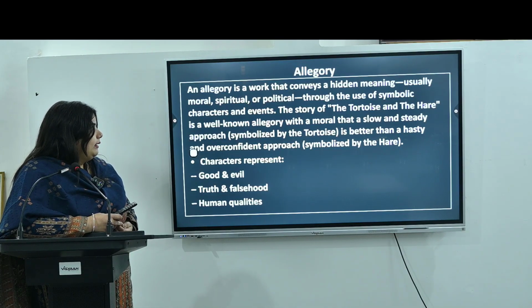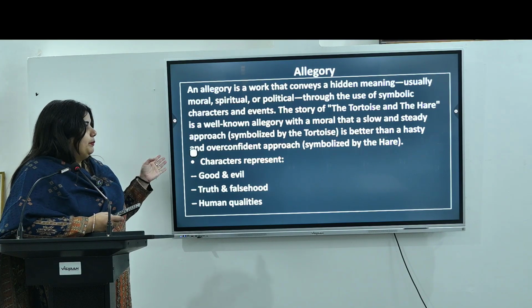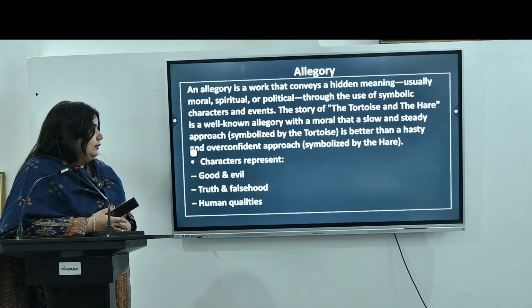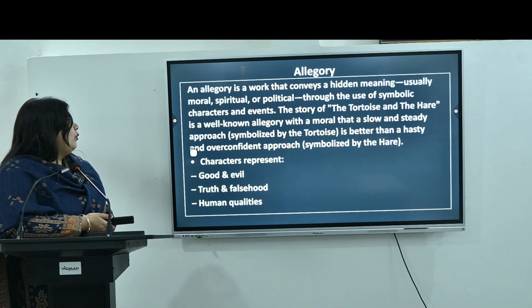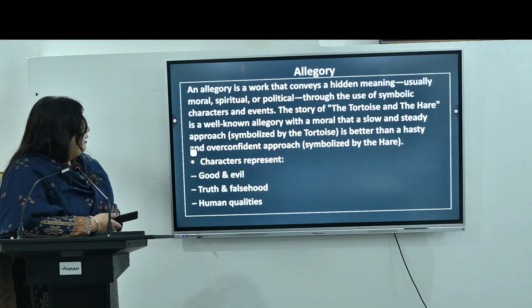It is a well-known allegory with a moral: the slow and steady approach, symbolized by the tortoise, is better than a hasty and overconfident approach, which is symbolized by the hare.